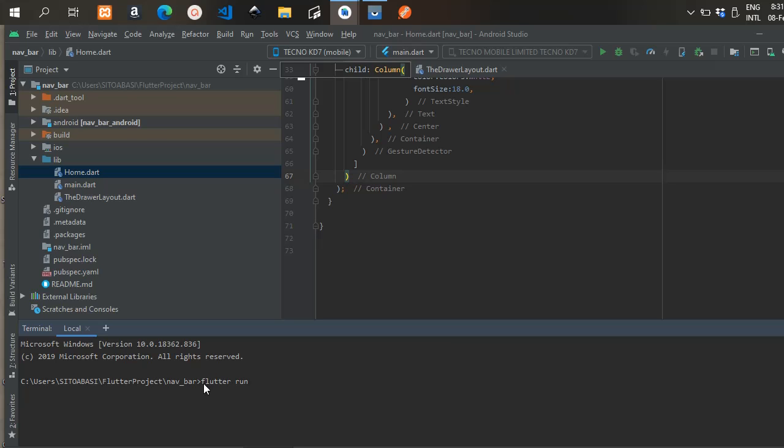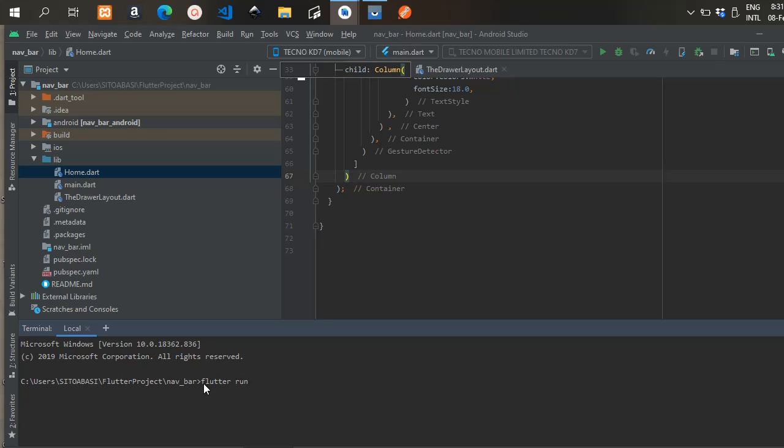So now I'm running the app, and you're going to see the result. We're going to run flutter run.